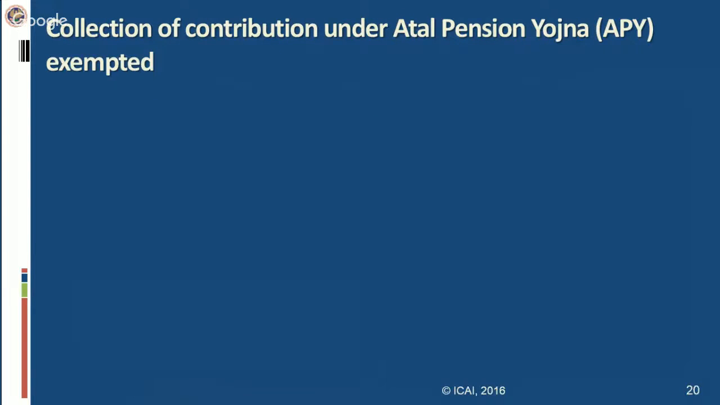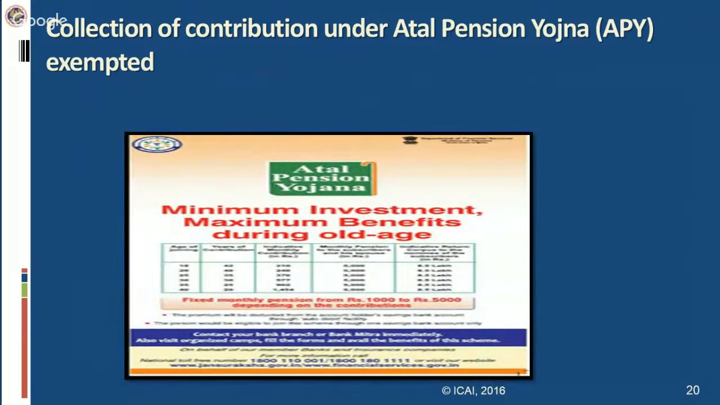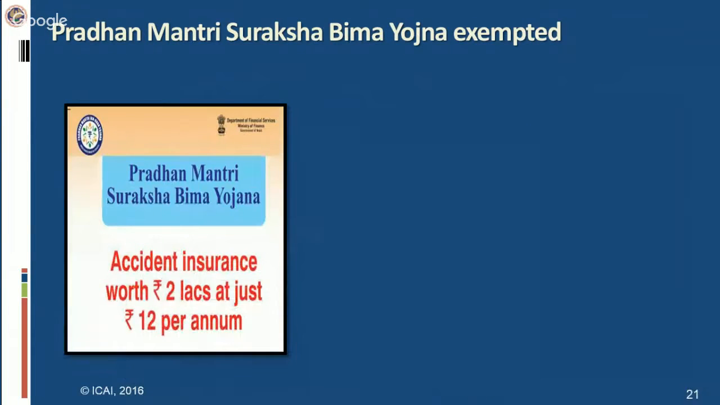Next is collection of contribution under Atal Pension Yojana. Any contribution made to Atal Pension Yojana, which is a pension scheme for old age people, will be exempt from service tax. The effective date for this exemption is also 30th April 2015. Service tax is not payable on the collection of the contribution under Atal Pension Yojana. Next is also a general insurance scheme, that is Pradhan Mantri Suraksha Bima Yojana. That is also exempted from service tax, and the effective date is 30th April 2015.